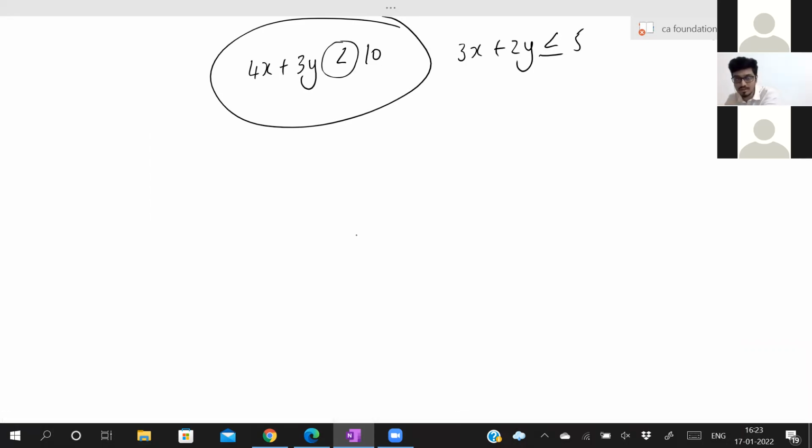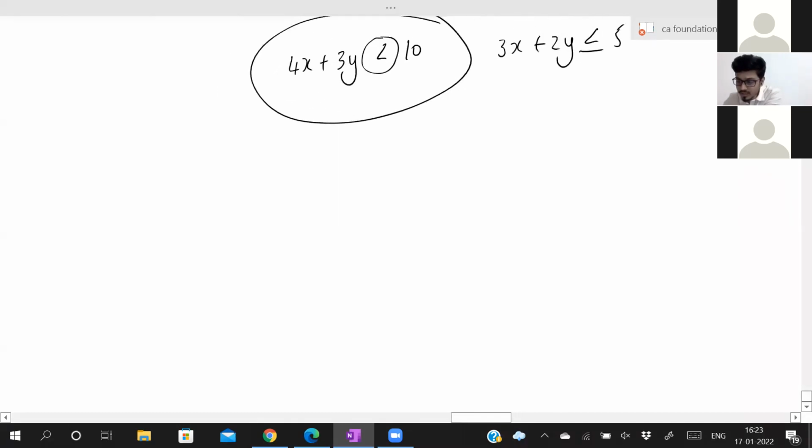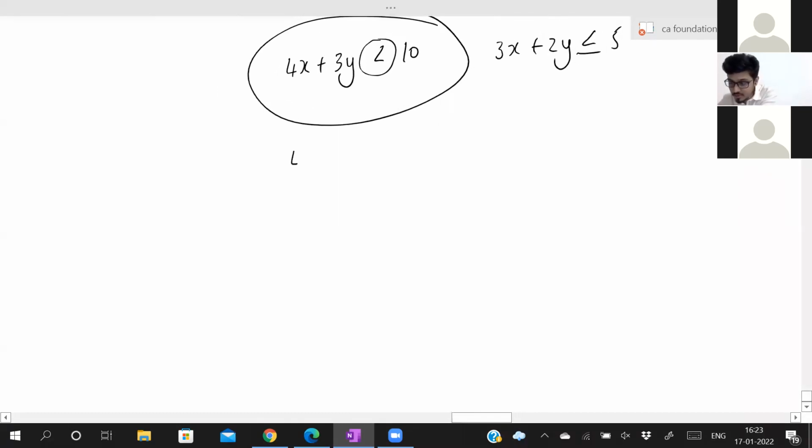If there are two simultaneous equations, we know how to find out the answer. But now, how to put a graph for this? First thing you have to do is write 4x plus 3y is equal to 10. First thing, change the inequality sign. Greater than, lesser than, change it to is equal to. First step is change it to is equal to.